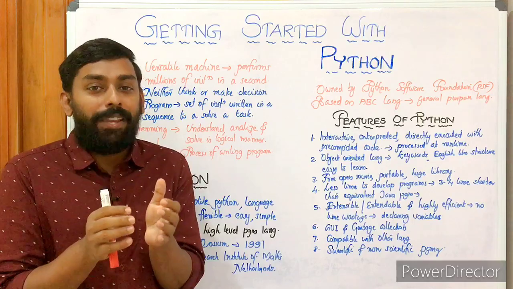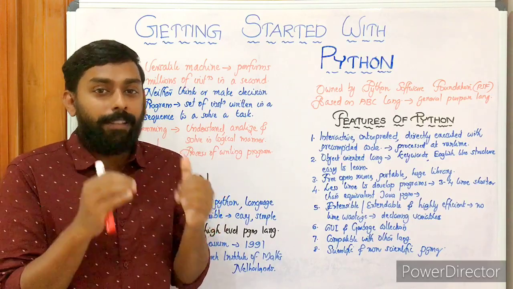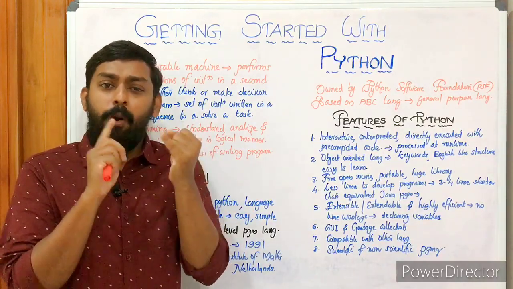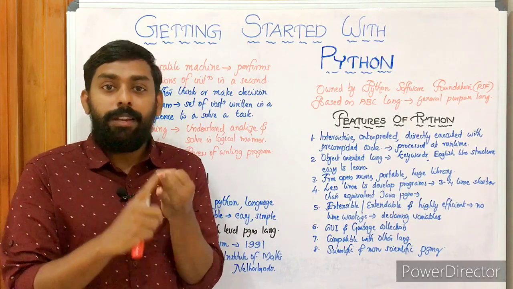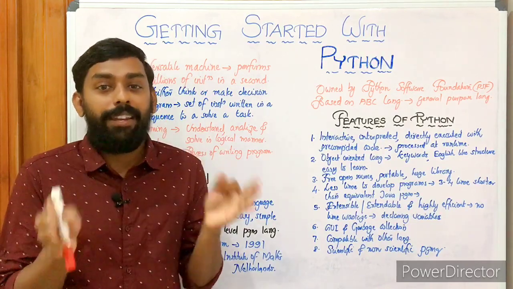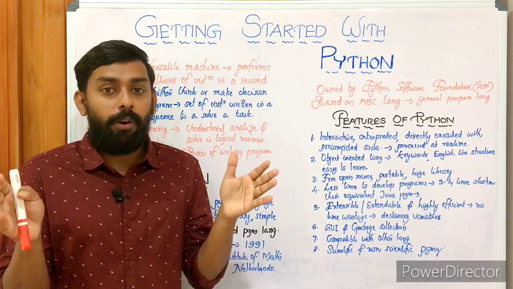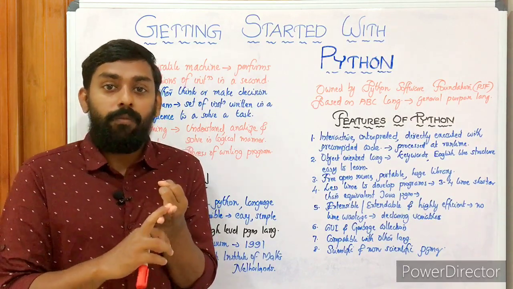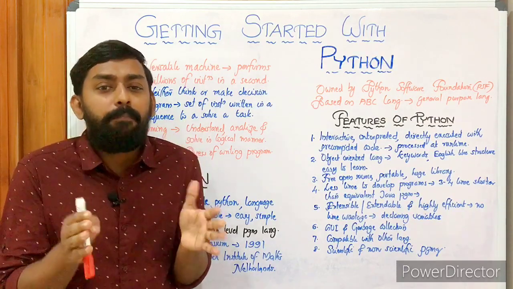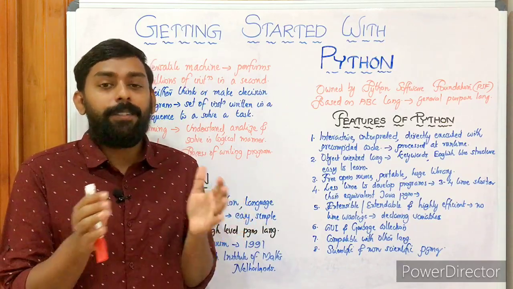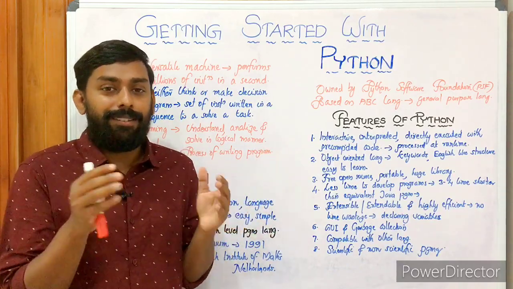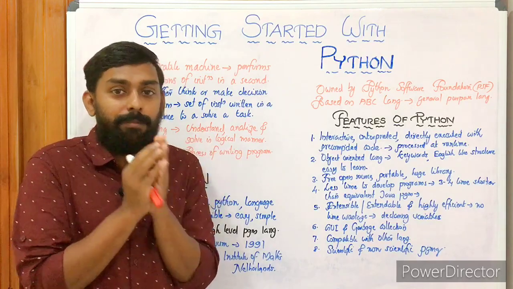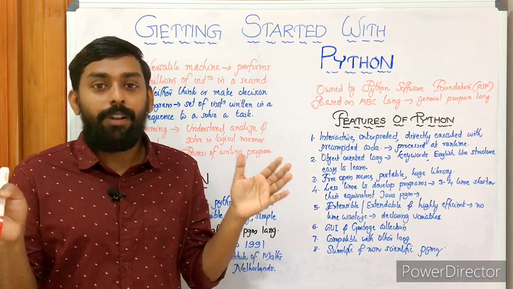Just before heading to the topic in detail, I'd like to give you a brief on Python programming. Actually, we can describe the Python programming language in three terms: the most popular, the most widely used and simplest programming language ever created. It is the most popular programming language we are using in the current scenario, and it's the most widely used as well, and of course the simplest, the easiest programming language, because it consists of commonly used English words. And it has limited syntax, of course. All these features make Python the most commonly used programming language.